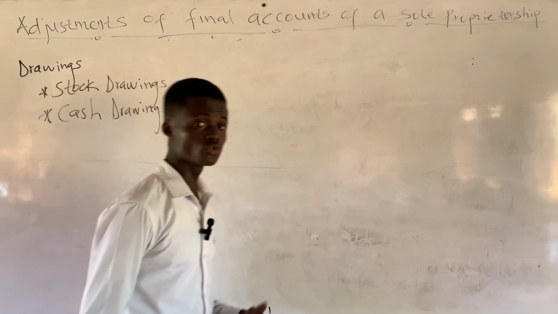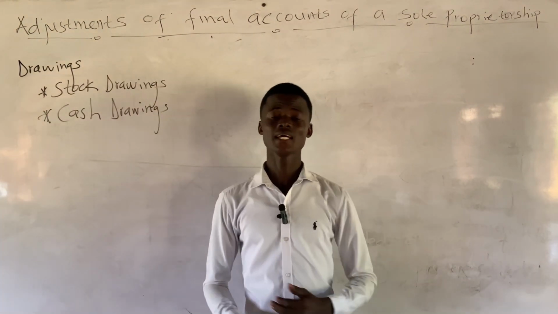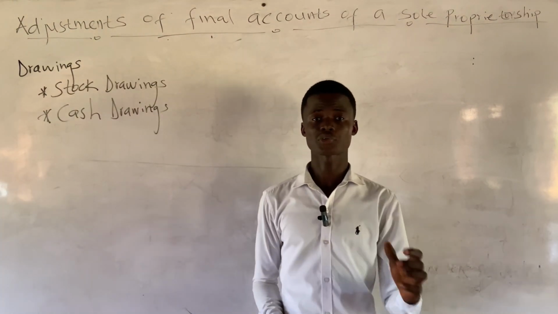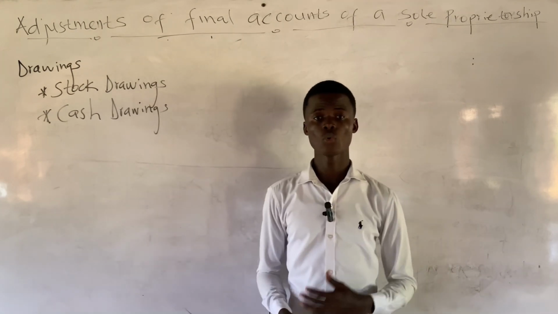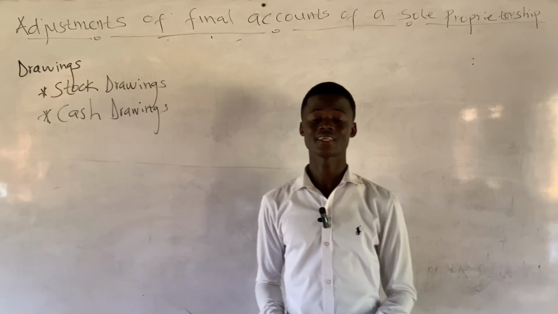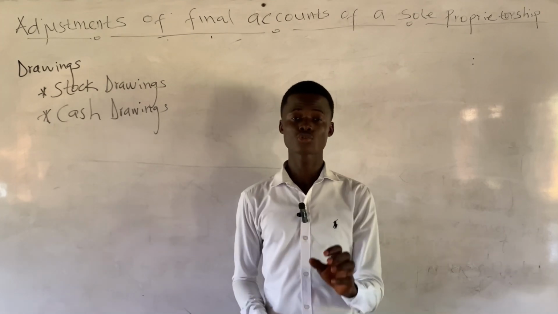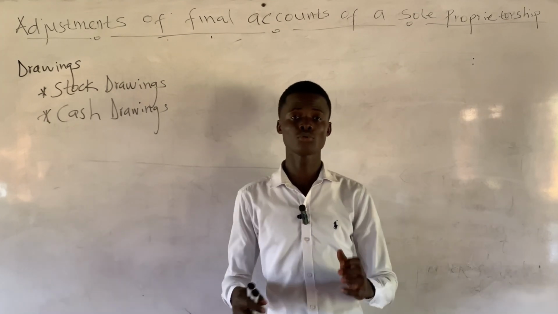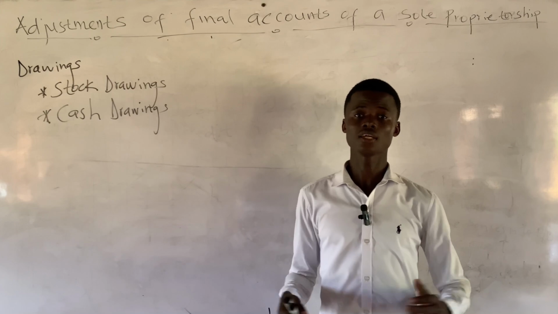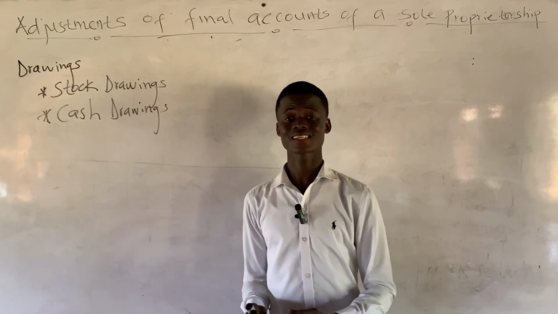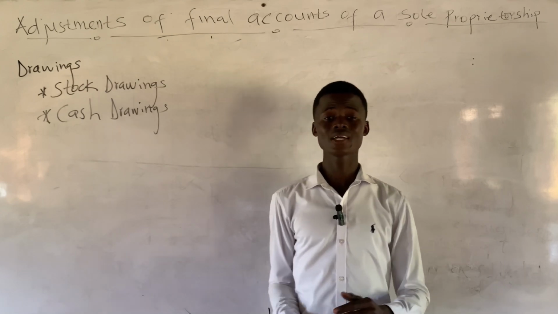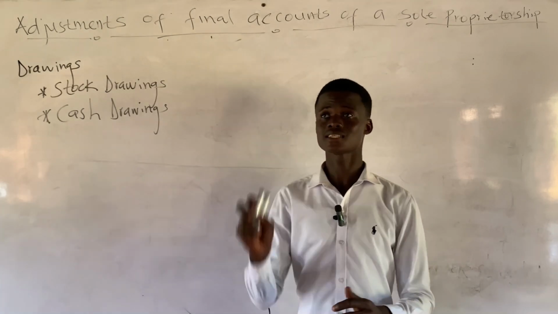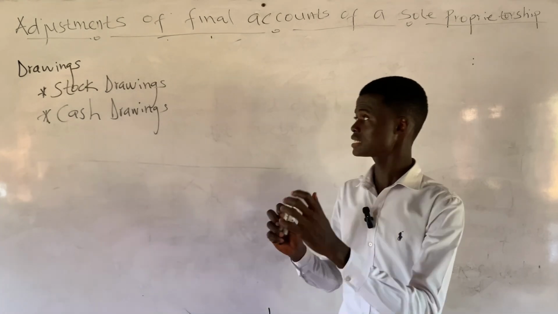So under drawings too, drawings is dicey. There could be a situation where drawings is only on the trial balance but no drawings in the additional information. And as we already know, items in the trial balance need to be treated once. So whenever there is drawings only in the trial balance but no drawings in the additional information, the treatment is that it will be subtracted from capital in the statement of financial position. When you get to the financed-by section, you just say financed by capital, then you less drawings from it.